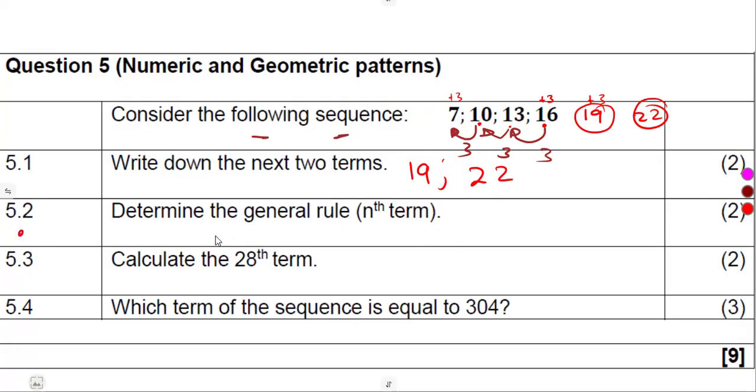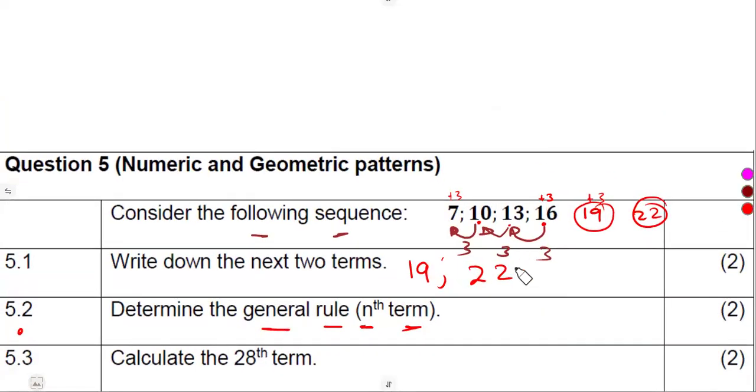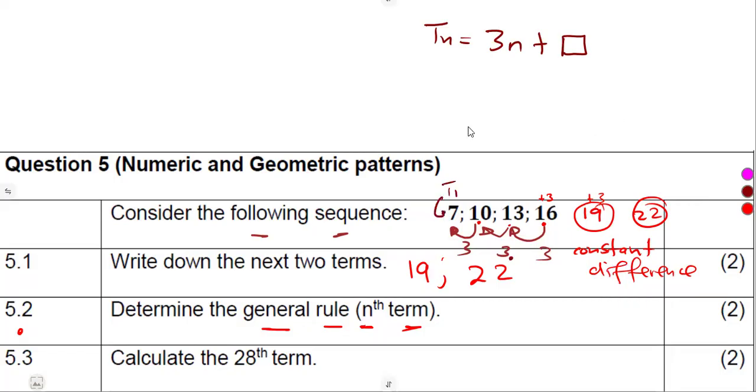Then 5.2, determine the general rule, which is the nth term. As we saw, there is a constant difference. Wherever there is a constant difference, guys, remember your formula. Our Tn is equal to the constant difference times n plus what must be added to give us what corresponds to that term. So if I use the first term here, which is 7, T1 is equal to 7.